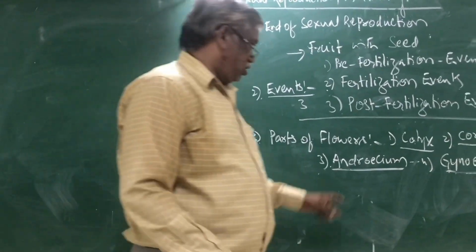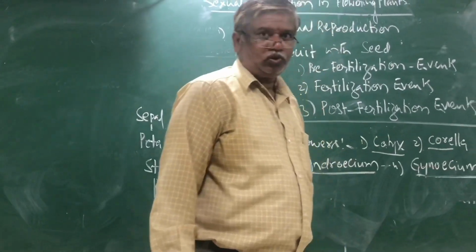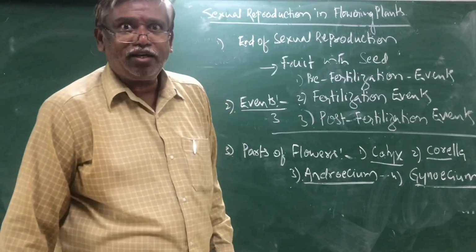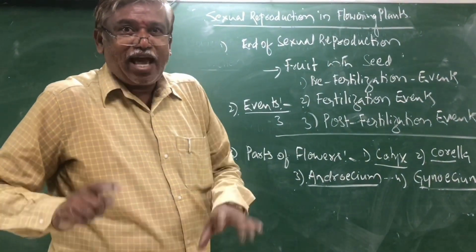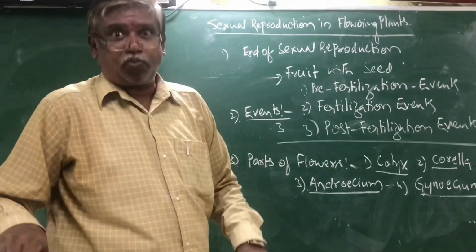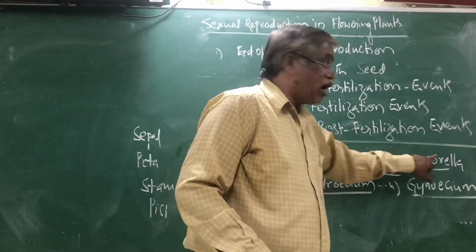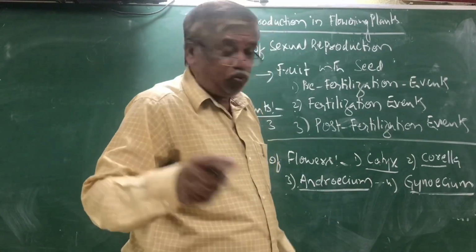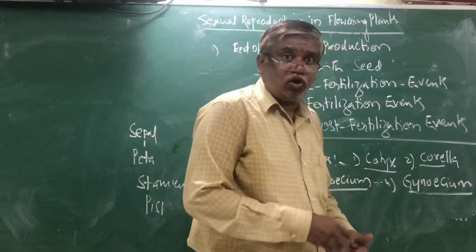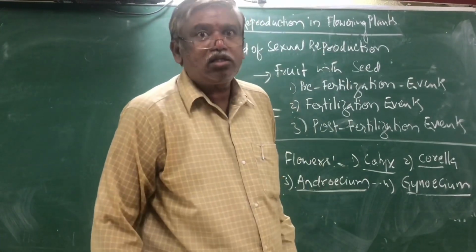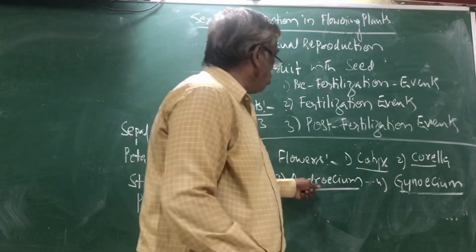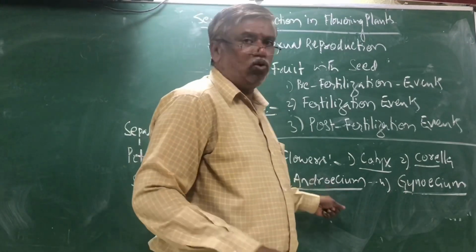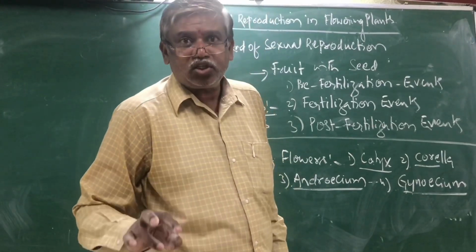Among these 4 whorls, the first 2 are non-essential. That means they are not directly involved in sexual reproduction. Hence, these are non-essential or accessory. But the third and fourth whorls, androecium and gynoecium, are directly involved in sexual reproduction. Without these 2, there is no sexual reproduction. Hence, these 2 whorls are called essential whorls.